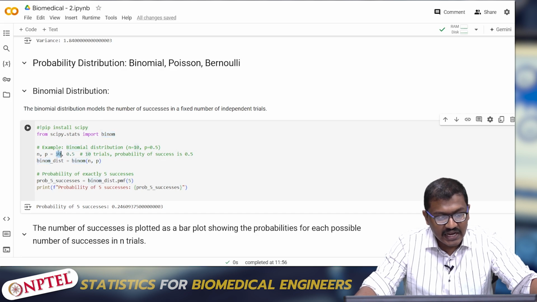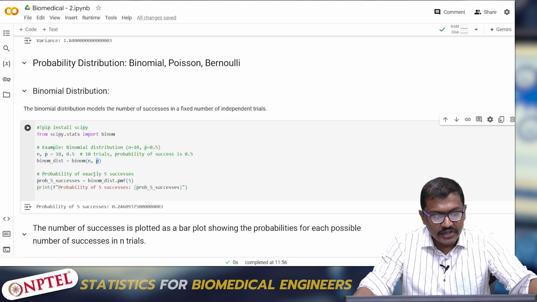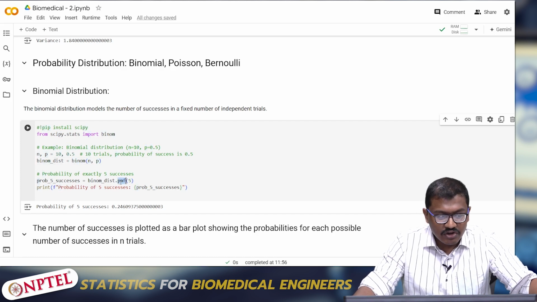I am giving 10 trials and a probability of success of 0.5. So I am calling binom and giving the number of trials and the probability of success. To check the probability of exactly 5 successes, you call the probability mass function of the binomial distribution, which has 10 trials and a success probability of 0.5.